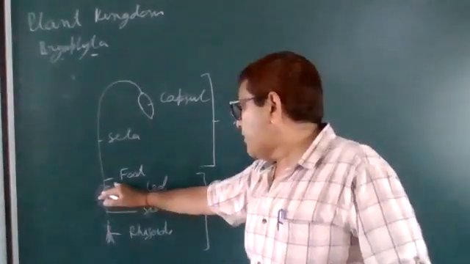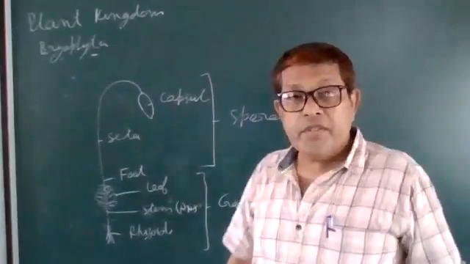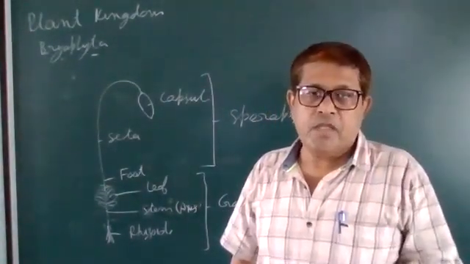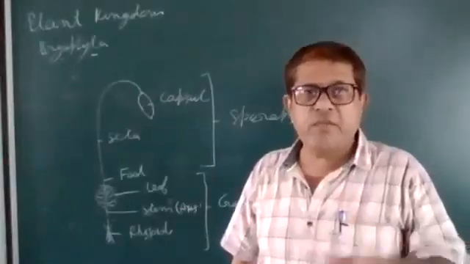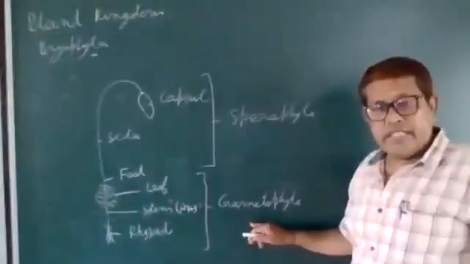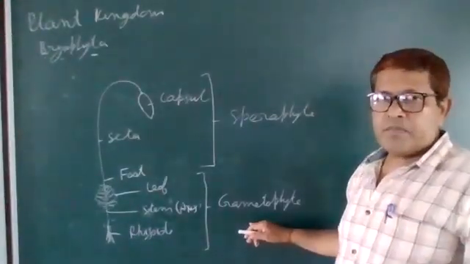So this part of the plant is autotrophic. It is able to make food itself. The gametophyte is green in color and makes food itself.